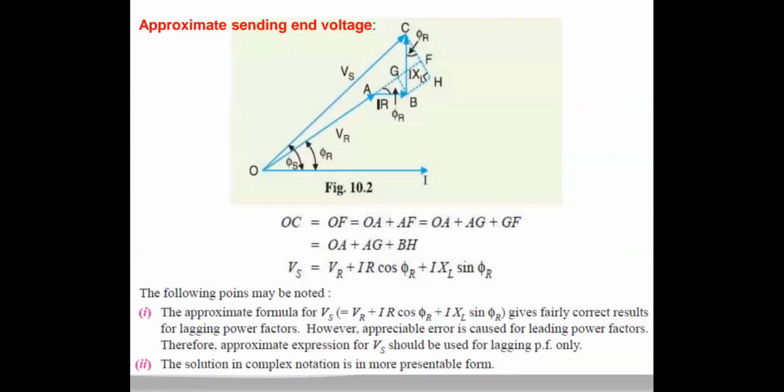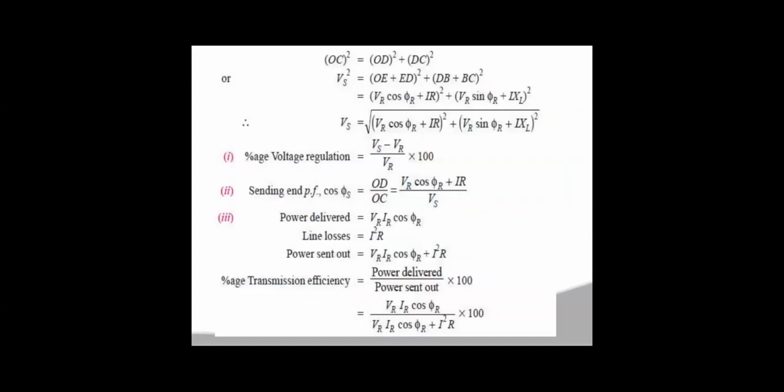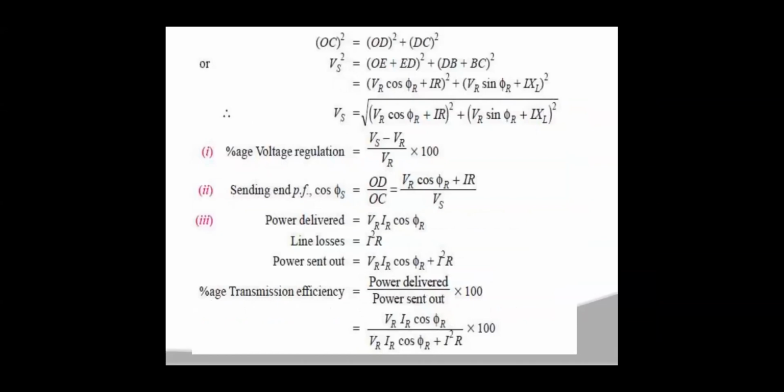Now the voltage expression we represented here: Vs is equal to root of (Vr cos phi r plus Ir) whole square plus (Vr sin phi r plus I XL) whole square. So this is the exact voltage. Now let us calculate the approximate voltage.